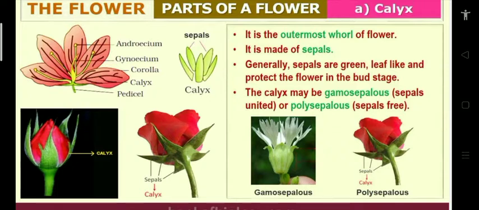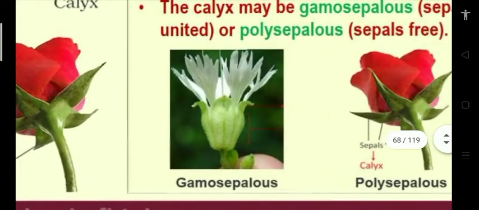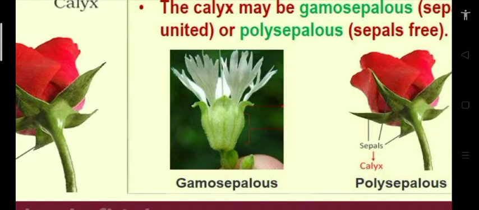The calyx member is the sepals. Sepals protect the remaining whorls at the bud stage. Sepals of the calyx may be united. United means gamosepalous. You see in the diagram, this is gamosepalous. All sepals are united like that.